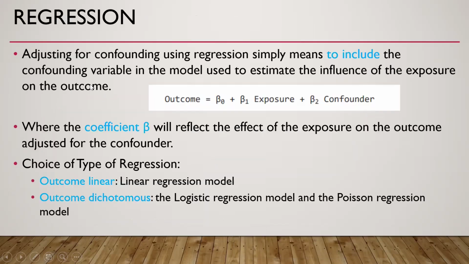Then regression. Adjusting for confounding using regression simply means to include the confounding variable in the model used to estimate the influence of the exposure on the outcome. So we simply need to add a variable, that is the confounder, in our equation for regression, where the coefficient beta will reflect the effect of exposure on the outcome adjusted for the confounder. So this is beta 1, which will reflect the effect of exposure on the outcome adjusting for this confounder. Then the choice of type of regression model is on the basis of whether our outcome variable is linear or dichotomous.